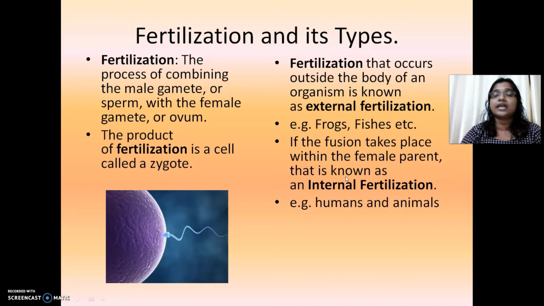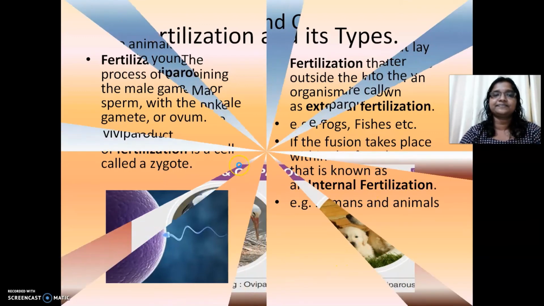Whereas in higher organisms like us and in most animals, the fertilization, the fusion of the male and the female gamete, takes place inside the body of the female parent. That's called internal fertilization. So there are two types of fertilization, based on where the process occurs. If it happens outside the body of the organism, it's called external fertilization. If the fusion takes place inside the body, especially inside the body of the female parent, we call it internal fertilization. Is it clear for you?